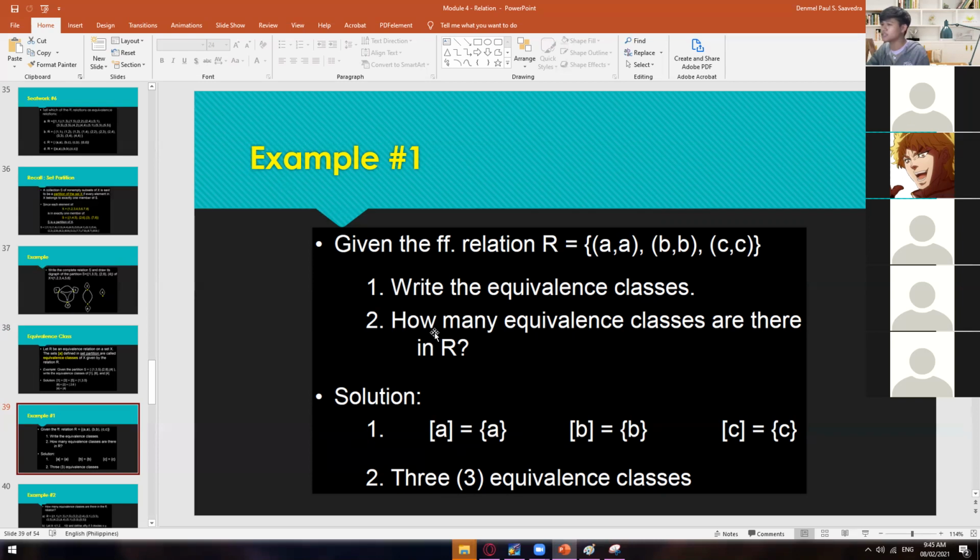So second question is, how many equivalence classes are there in this relation? So you can say 3, since we have only formed 3 classes. Okay, so classes are separated by a comma. Okay. So just like this, we have 3 classes in total.